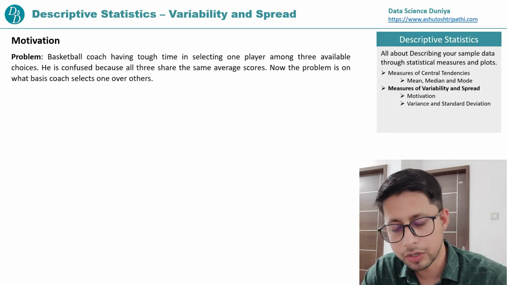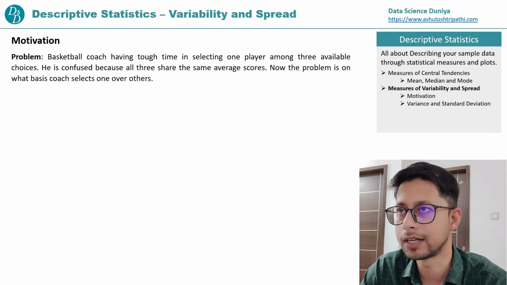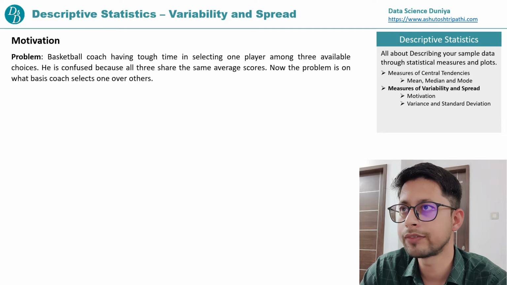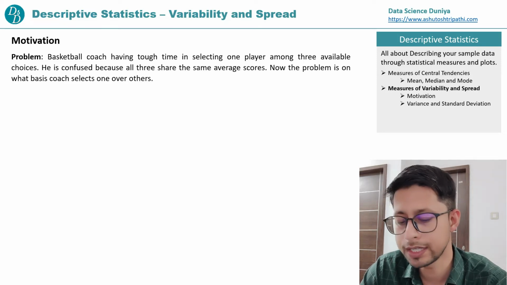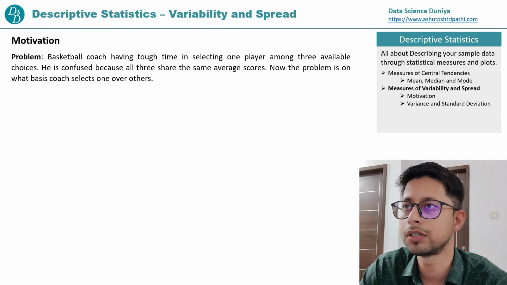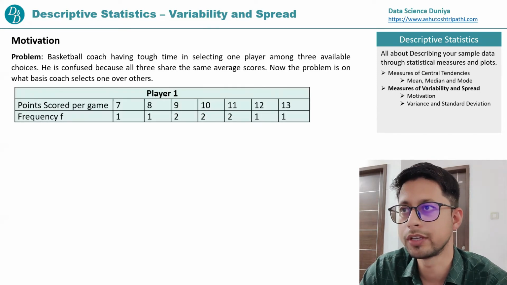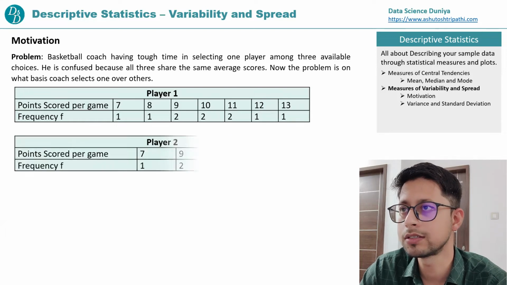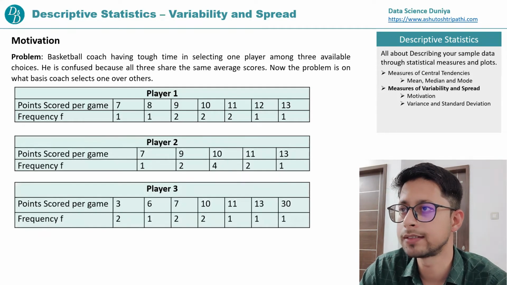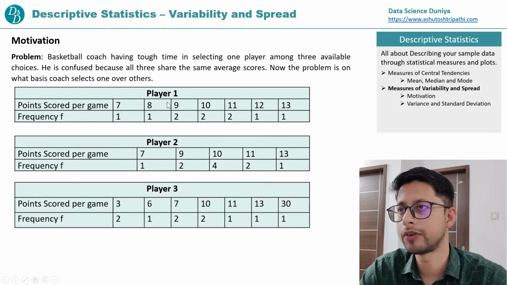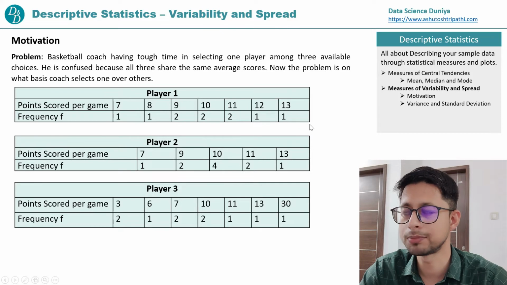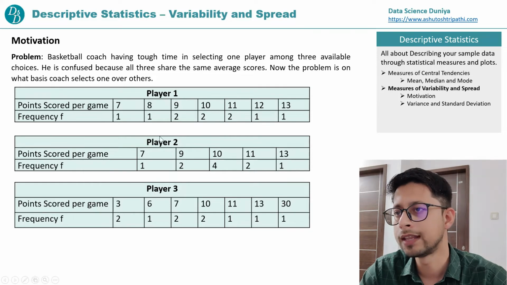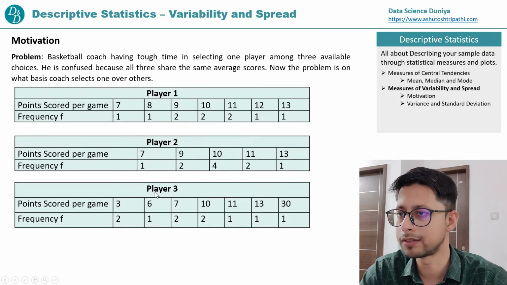There is a basketball coach, and he has to select one player for the team. He's a kind of statistician, so he believes in statistical data. Instead of taking some blind decision, he is collecting data for the three available choices. He has three players, and he has collected the data of the last 10 matches for each player. This is the data for player one: he has scored 7, 8, 9, 10, 11, 12, and 13 in previous matches respectively. And this 2 is the frequency, like two times he has scored 10 and two times he has scored 11, likewise. Similarly, we have data available for player two and player three as well.